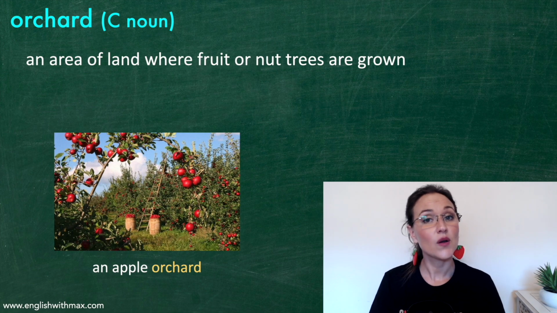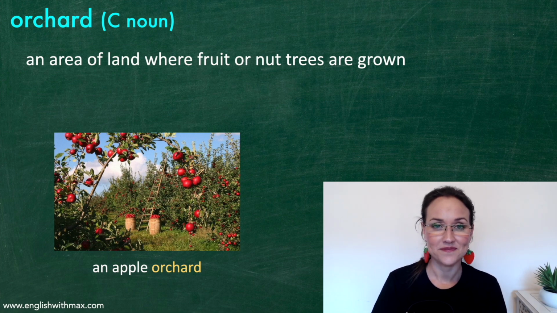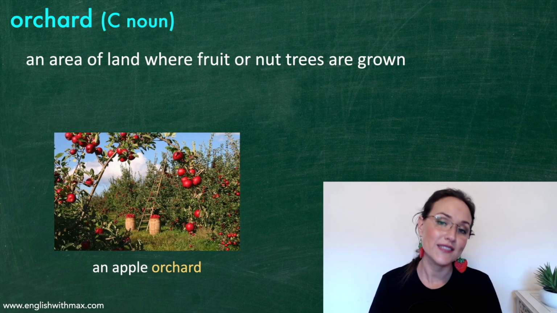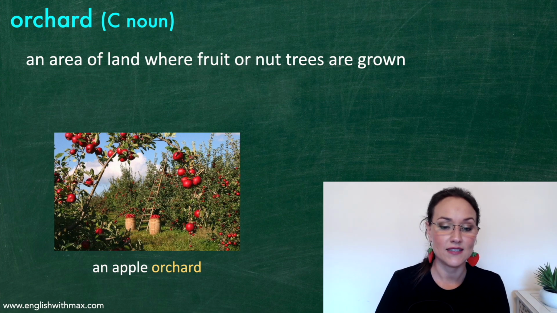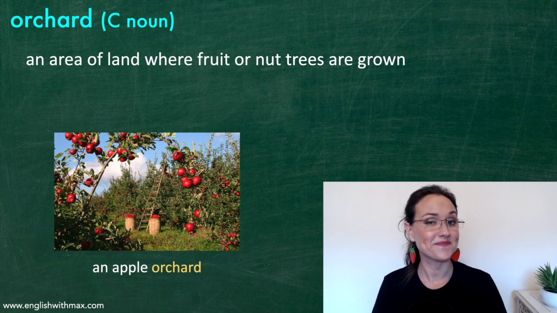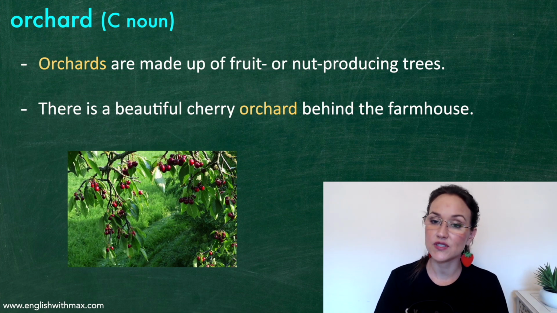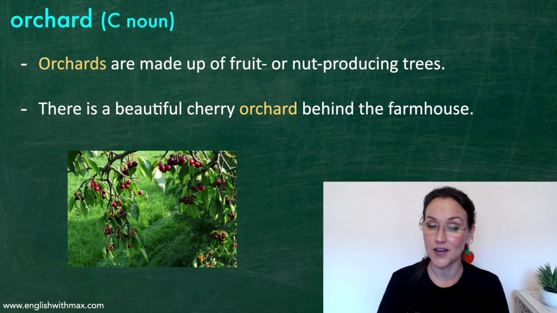This word is orchard. Orchard is a countable noun. An orchard is an area of land where fruit or nut trees are grown. In the picture there, you can see an apple orchard. I think it's very pretty. Orchards are made up of fruit or nut-producing trees. There is a beautiful cherry orchard behind the farmhouse.